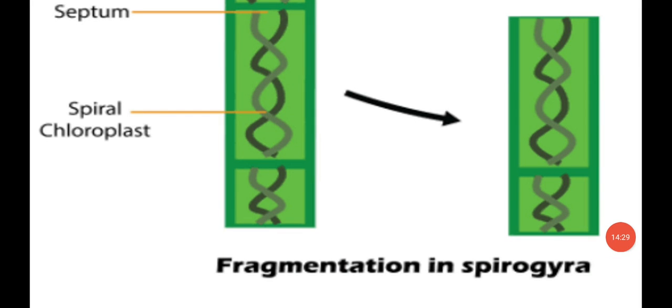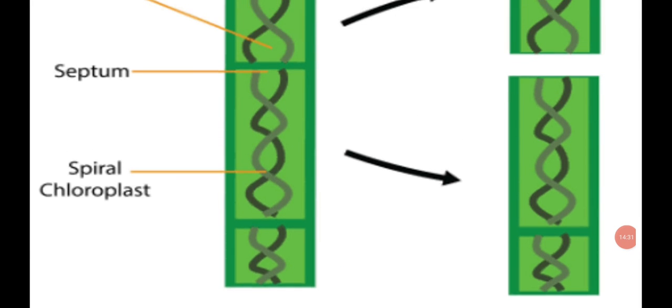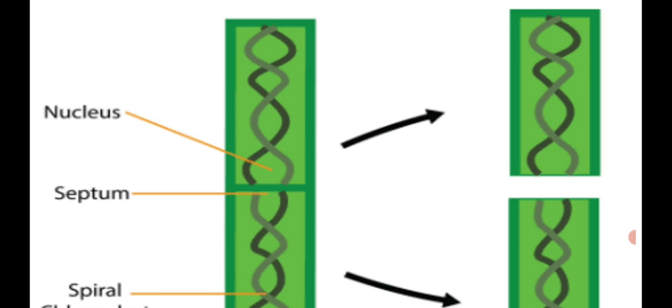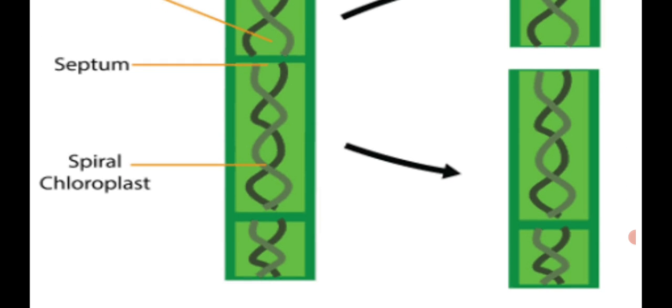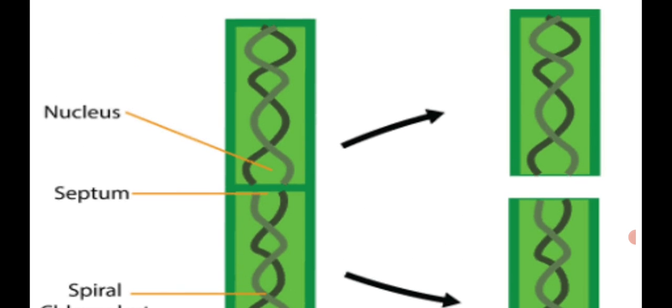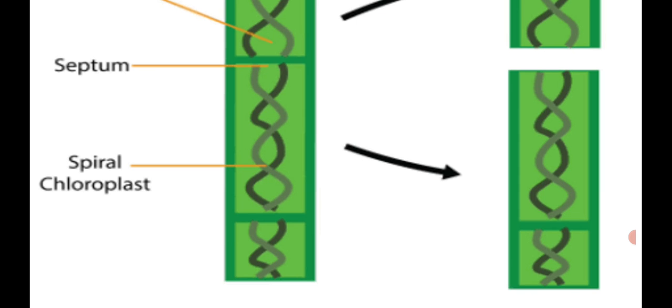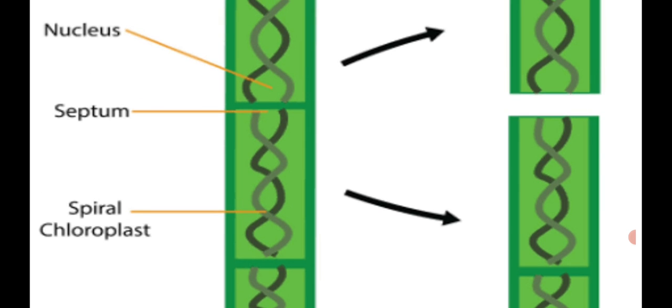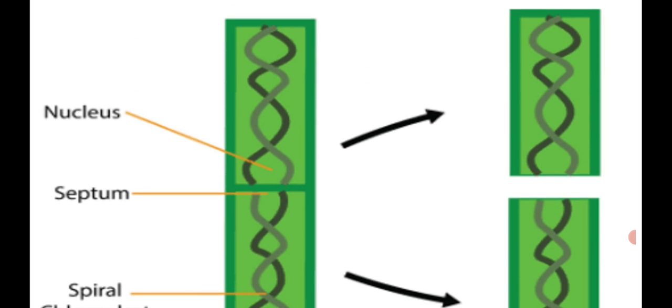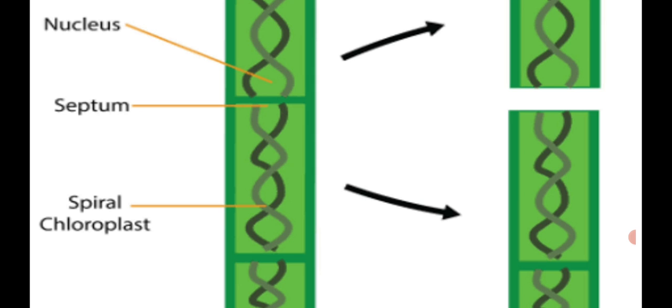So the next asexual method is fragmentation in Spirogyra. This is a multicellular organism. Many cells lie one above another. So the filament is divided into different fragments due to natural or environmental conditions.